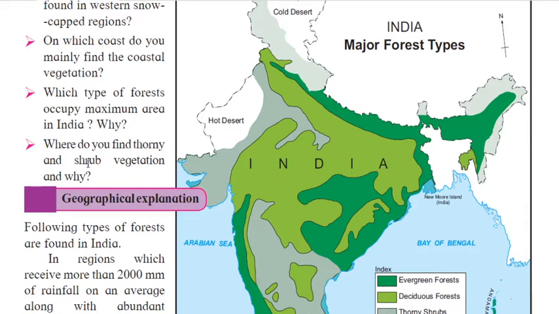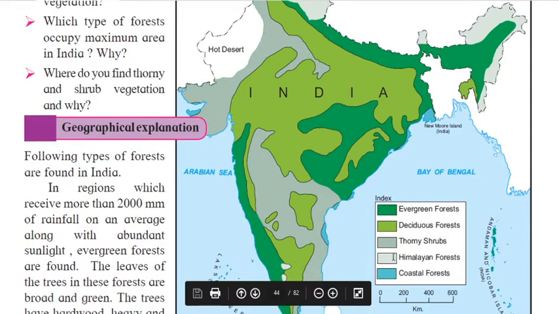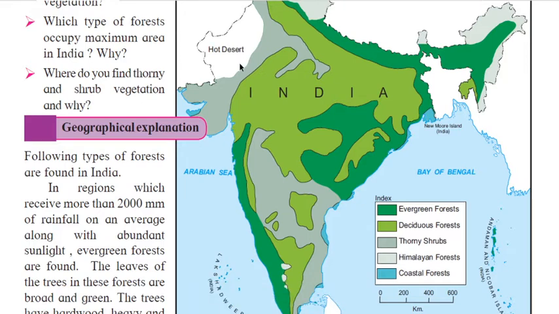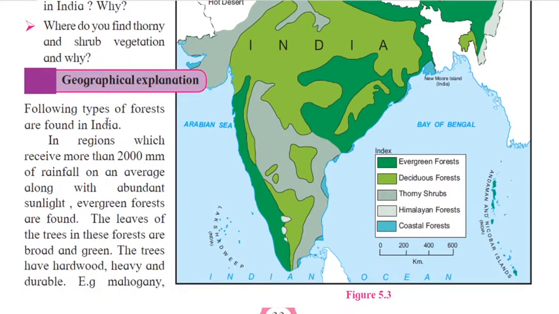Where do you find the thorny and shrub vegetation? Thorny means like this, and which one? That is a shrub. See, these are the thorny shrubs. So thorny and shrub vegetation, see, is in Rajasthan hot deserts, because the rainfall is below 500 mm, and that's why the thorny shrubs are found in that area only. Okay, I hope you have understood very well. So I will go directly to the geographical explanation about India.